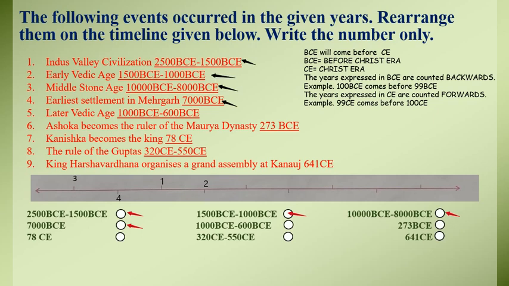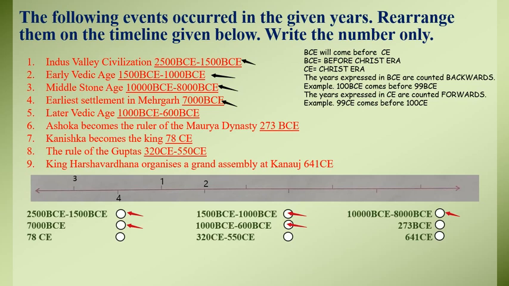Moving on to the next one, as we are done with this. Now we'll try to find the year which is closer to 1000 BCE. Are you able to see the number? You can see this one here, which is closer to 1000 BCE.